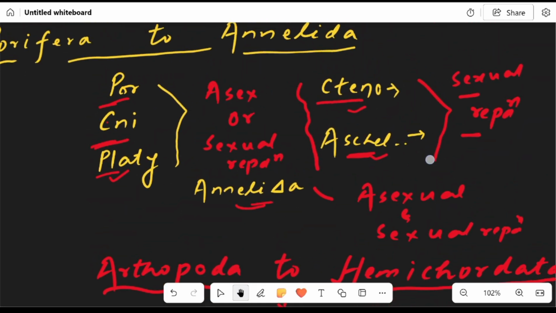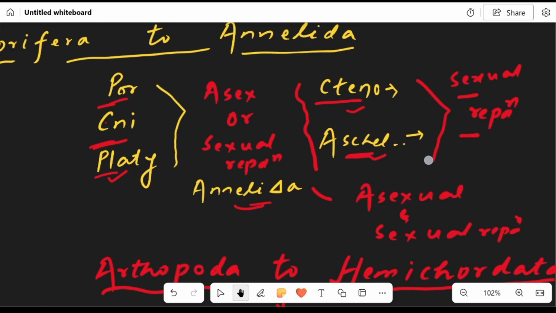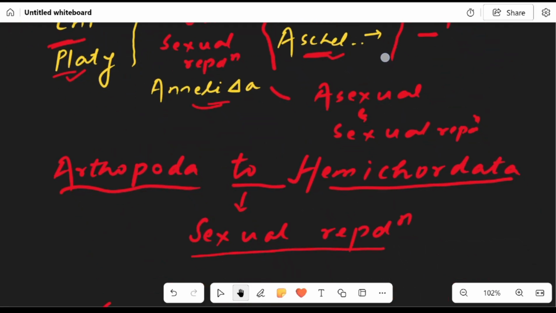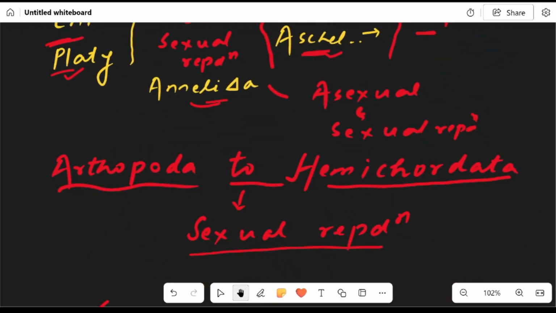So Porifera, Cnidaria, Platyhelminthes, asexual or sexual reproduction. Ctenophora, Aschelminthes, these are exclusively marine and they show sexual reproduction, while Annelida shows asexual as well as sexual reproduction. From Arthropoda to Hemichordata, it's only sexual reproduction.